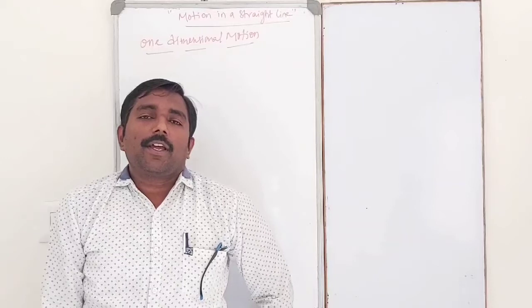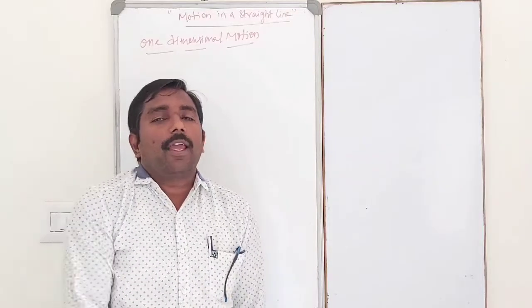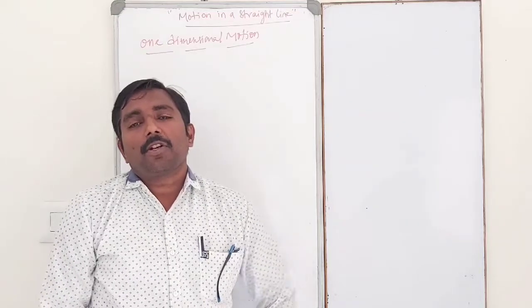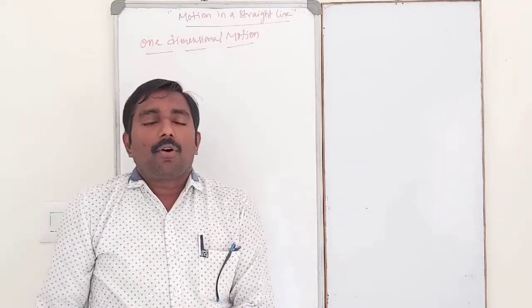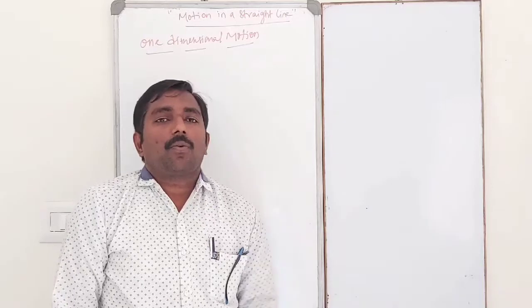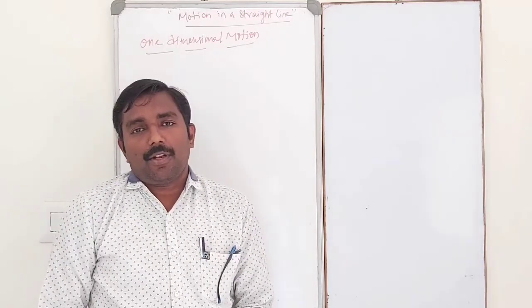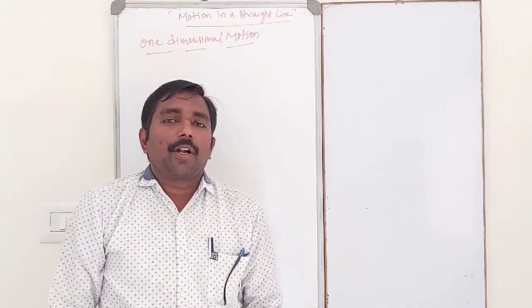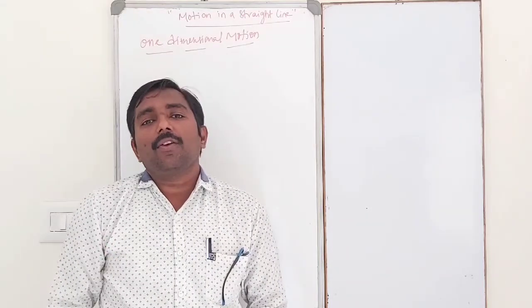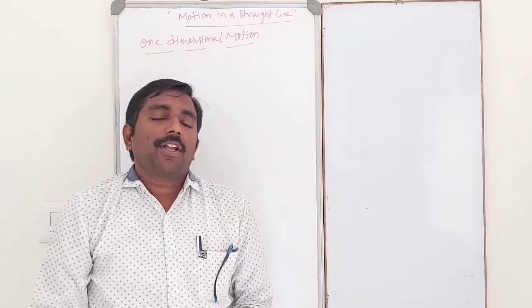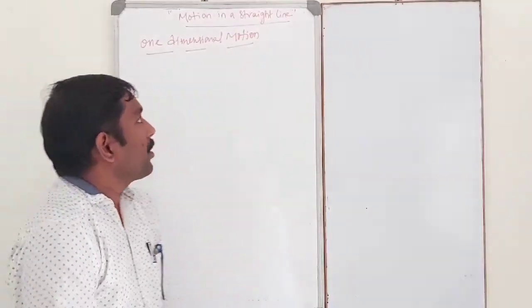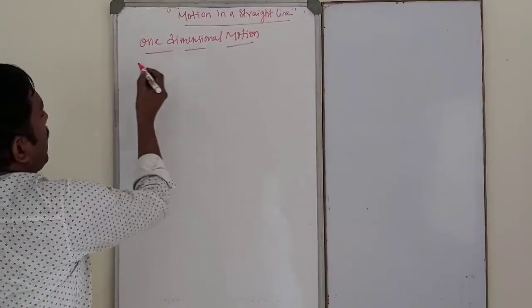Suppose let us consider a train moving along a level track, that is one-dimensional motion. So the body moving in forward or backward direction only is nothing but one-dimensional motion. Another example for one-dimensional motion is a freely falling body. Okay students, next one,